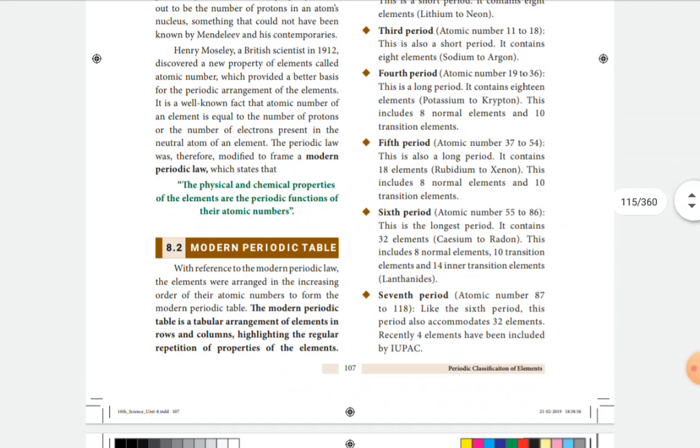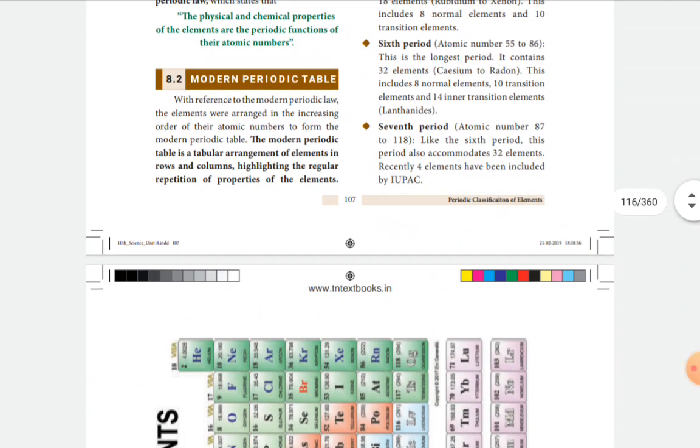Then what are the short periods? The second and third periods are called short periods. Each contains 8 elements. Then what are the long periods? The fourth and fifth periods are called long periods, because each contains 18 elements.